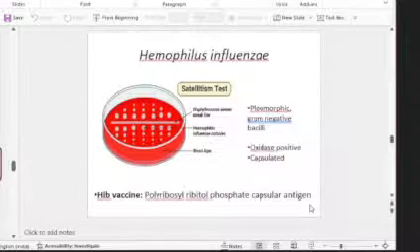Okay, and again the vaccine for this is important. Polyribosyl ribitol phosphate capsular antigen. That's the Hib vaccine. Polyribosyl ribitol phosphate capsular antigen is included in the Hib vaccine.